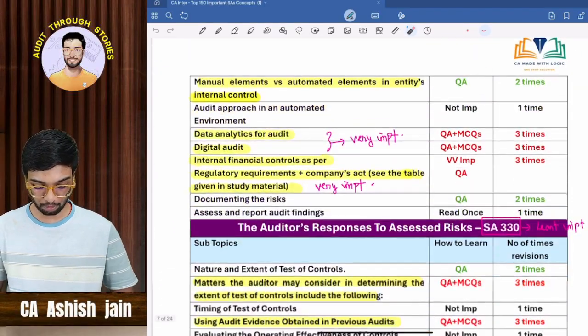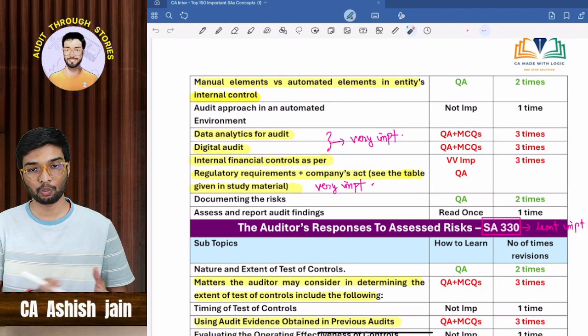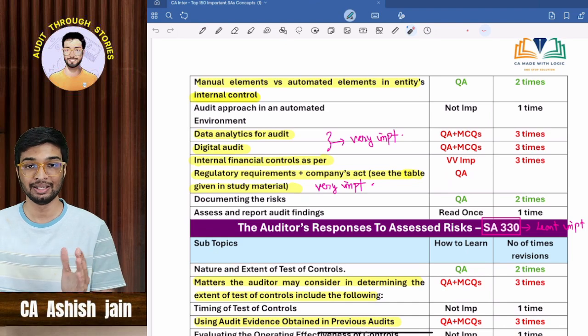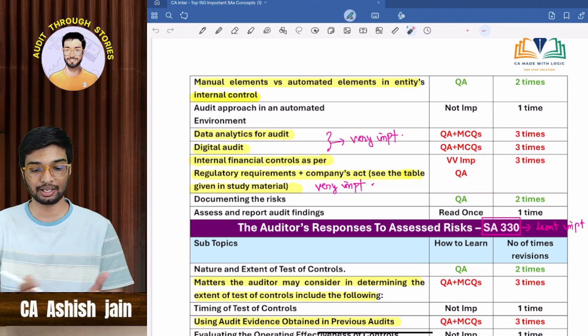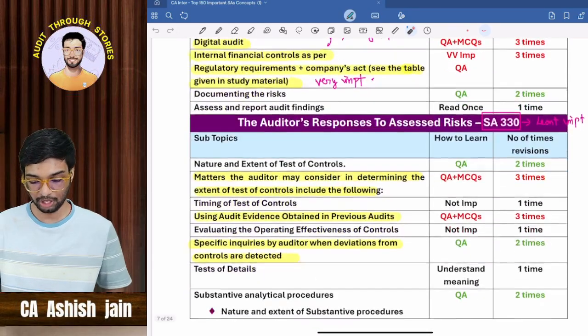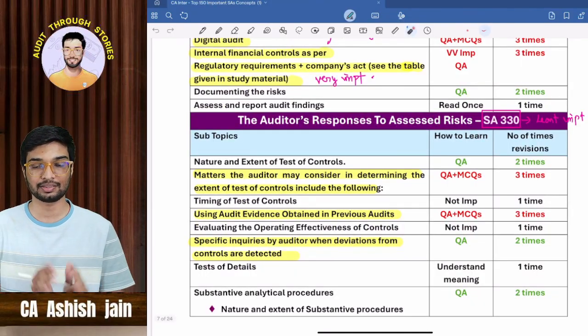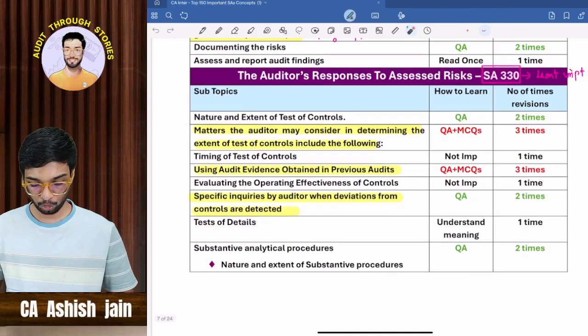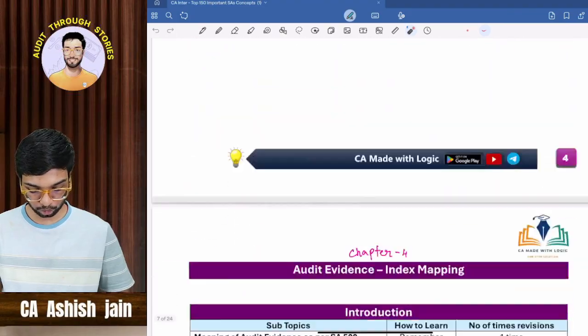These are 150 concepts which you have to revise during your 1.5 days before your examination. That is nothing but 18 hours before your examination. You just remember one thing, these 150 concepts you have to revise in the next 10 hours. And the rest of the chapters, chapter number 5, chapter number 9, and bank audit, these three chapters you can revise in just 5 hours. Okay, so 5 plus 10 hours, that is nothing but 15 hours of package you have to give for 1.5 days to crack the examination. Okay, so ultimately you have to go through all these things.